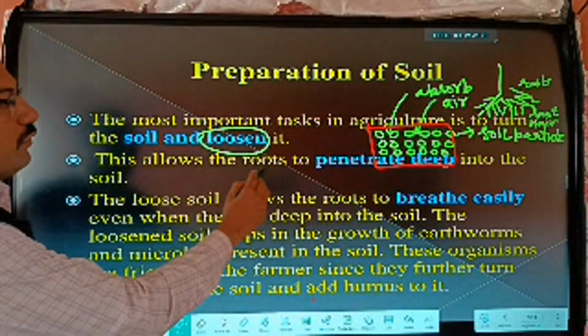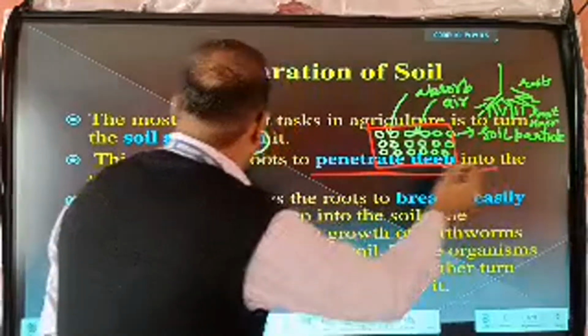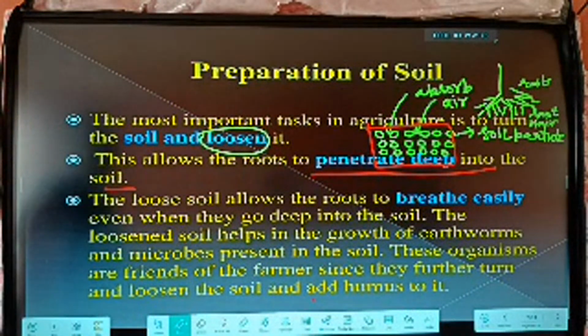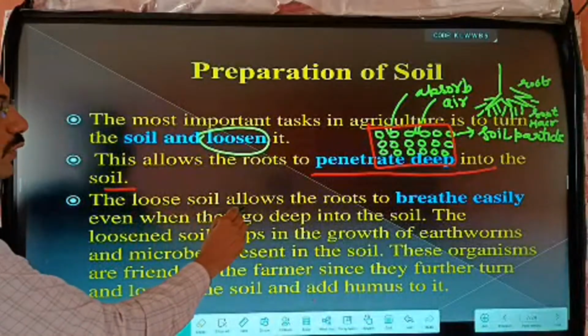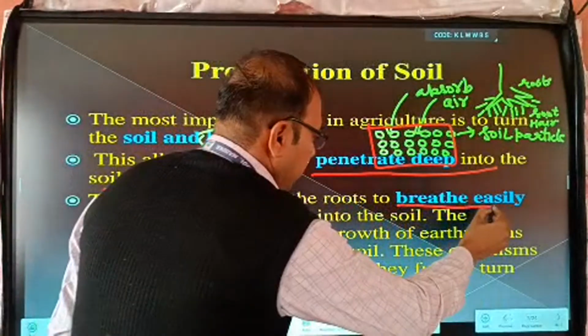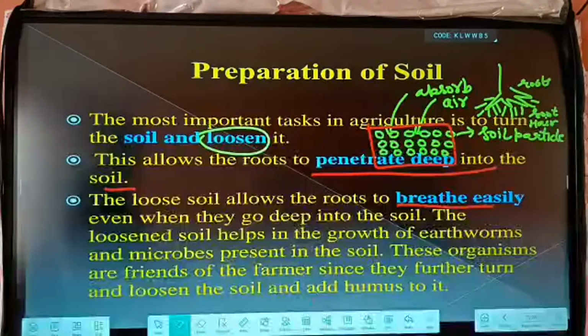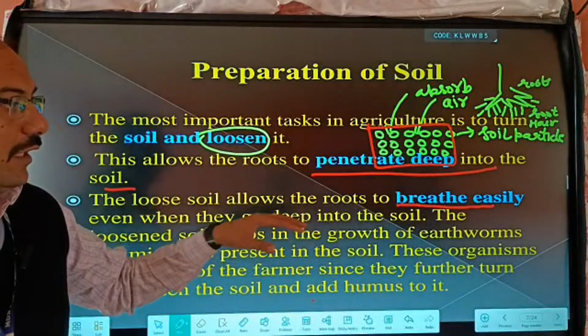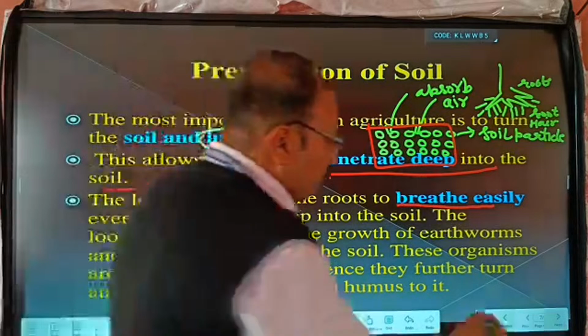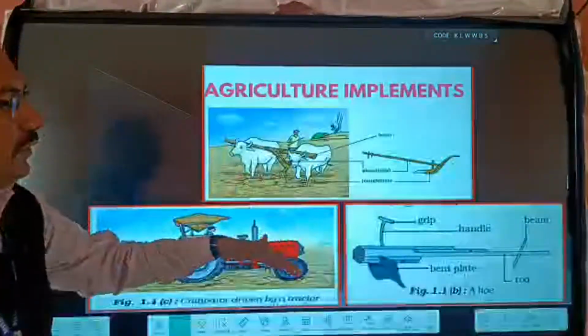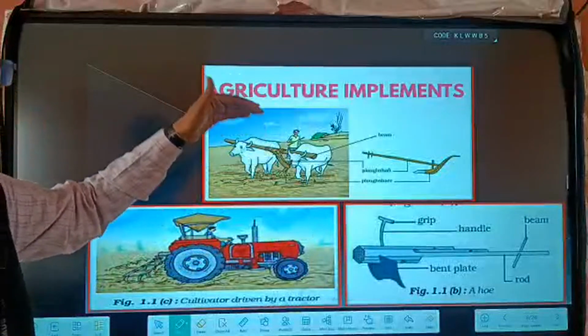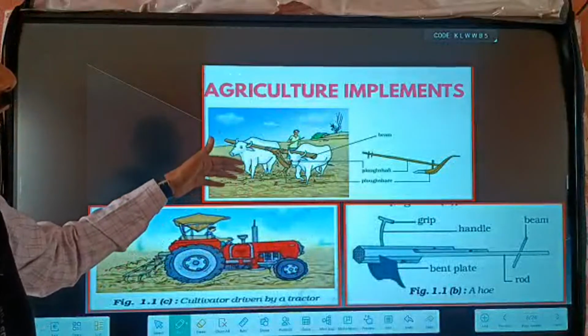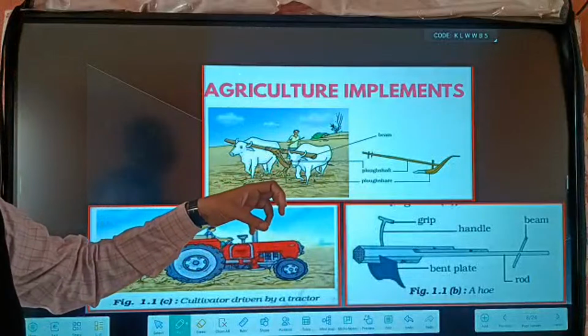This allows the roots to penetrate deep into the soil. So this is another advantage. Loose soil allows the roots to breathe easily. So this is the most important step, and this step is performed at the start. So these are some tools which are used for agriculture purposes or for making the soil loose.